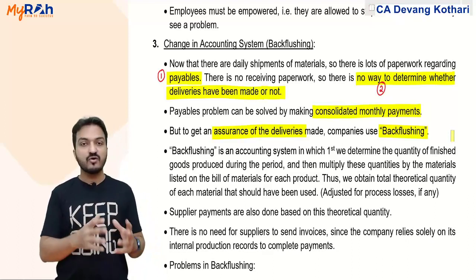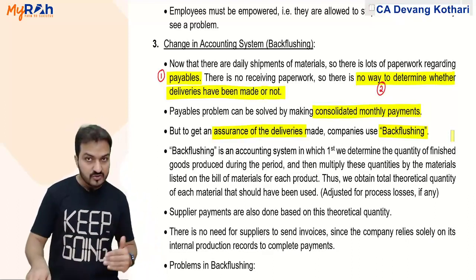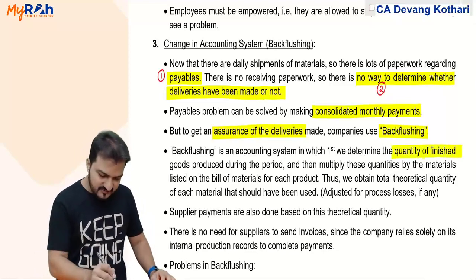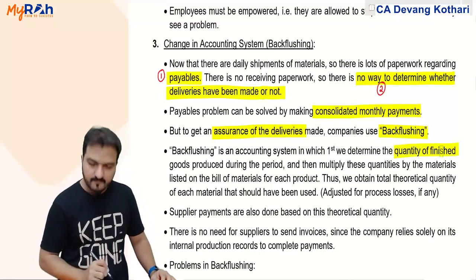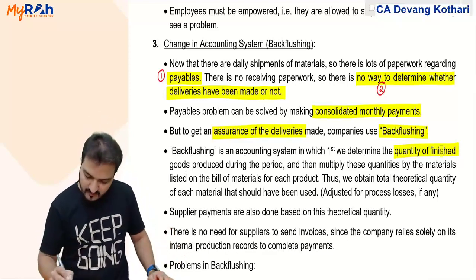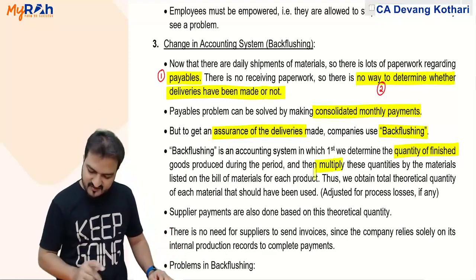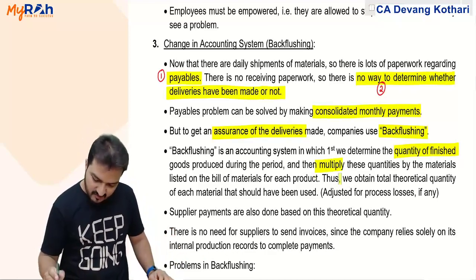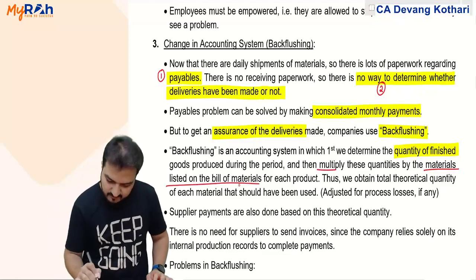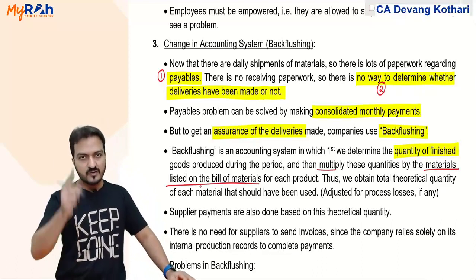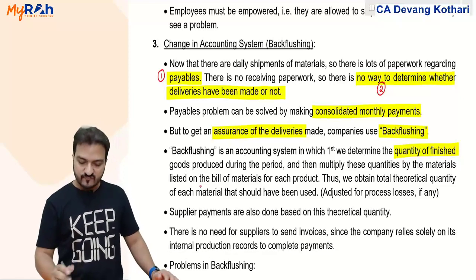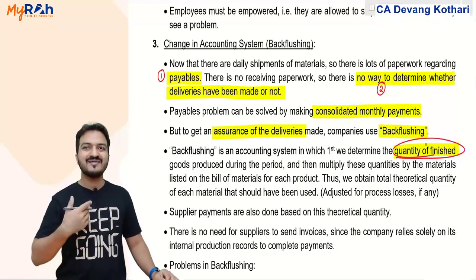So yes, I count the number of finished goods that I produce, and based on the quantity of finished goods produced, I will determine how much material it should have used. Why? How? Well, from this quantity of finished goods, multiply these quantities by material listed in the bill of materials. Multiply that finished goods quantity with the materials listed in the bill of materials for each product. You remember bill of materials, IPCC level, it is like a list of materials. For each product, there is a separate material list. So from the FG quantity, I multiply the material list.